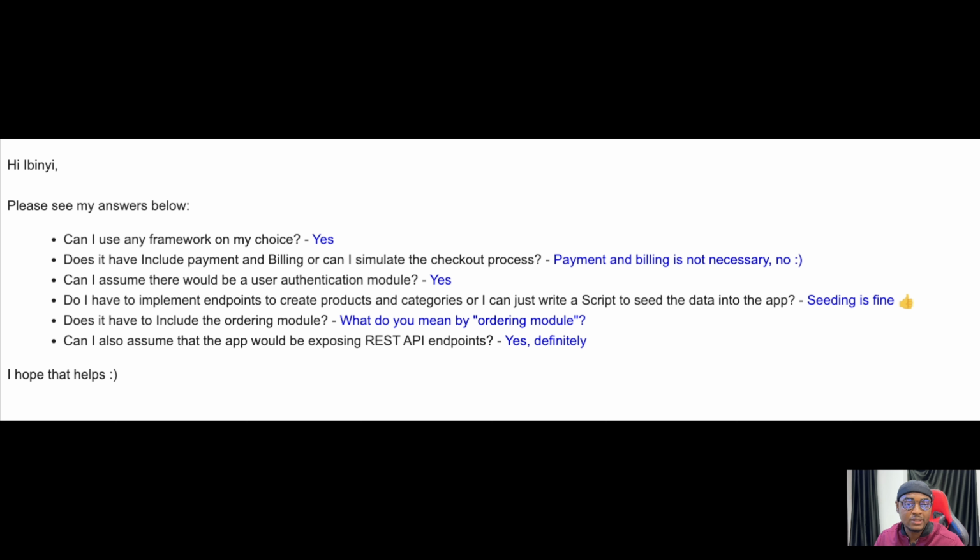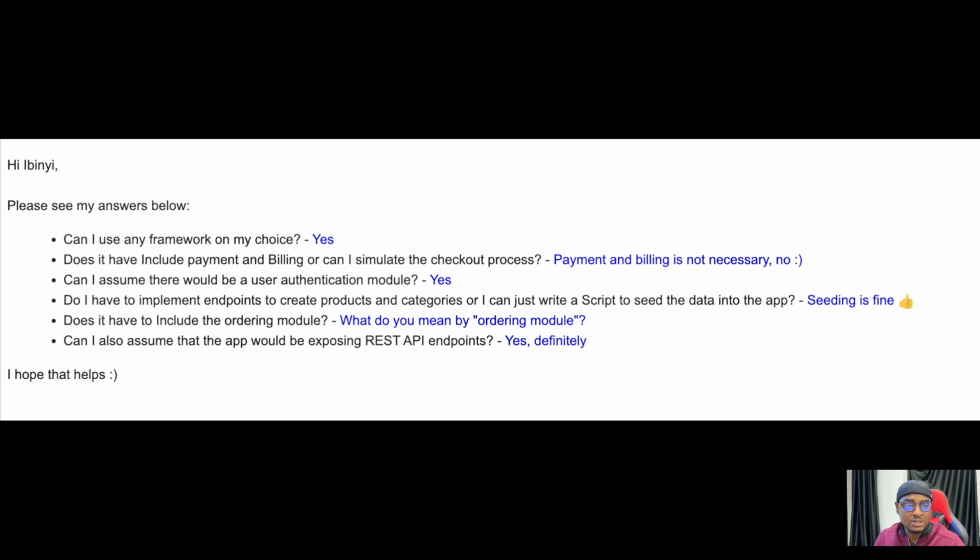Then does it have to include an ordering module? Ordering module. What do you mean by ordering module? Honestly, I myself did not even know. But I think at that time in my head, what I thought the ordering module was was just the checkout process. Honestly, now that I'm thinking about it, I don't think that was a valid question.